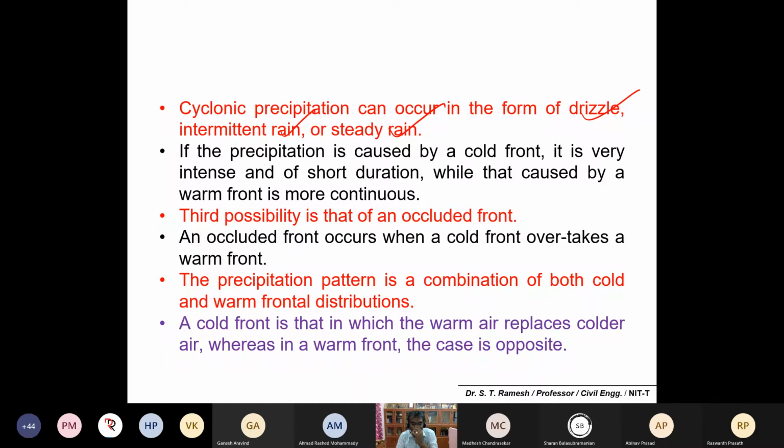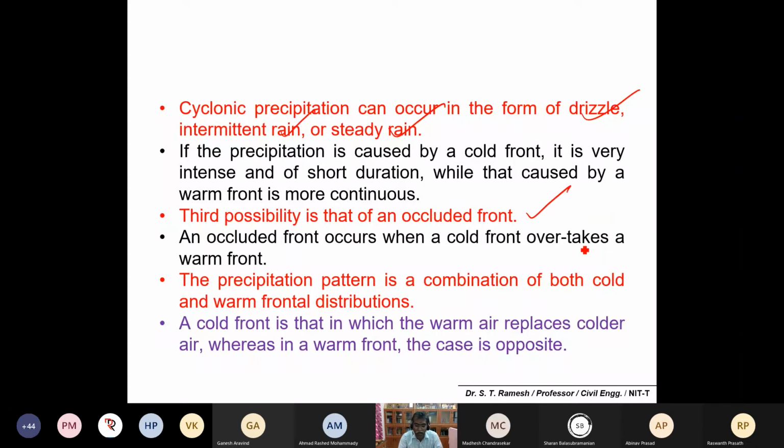You may get continuous rain, something like a drizzle, or intermittent rain, or they may also say steady rain. Okay, and if the precipitation is caused by a cold front, it is very intense and of short duration, while that caused by a warm front is more continuous. Third possibility is the occluded front.